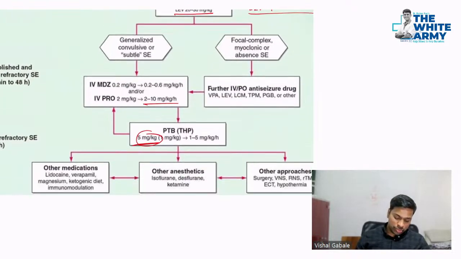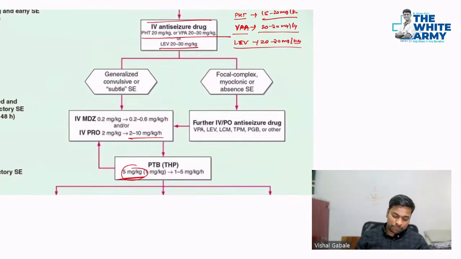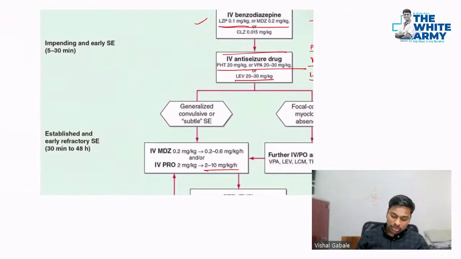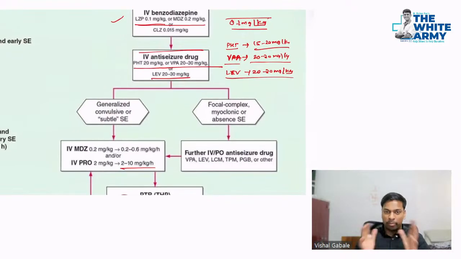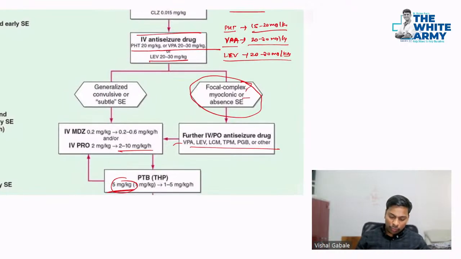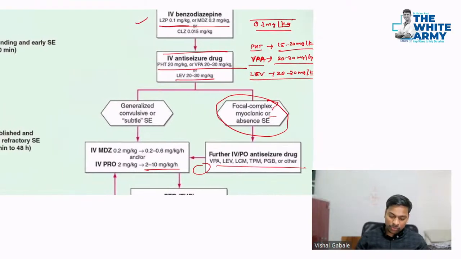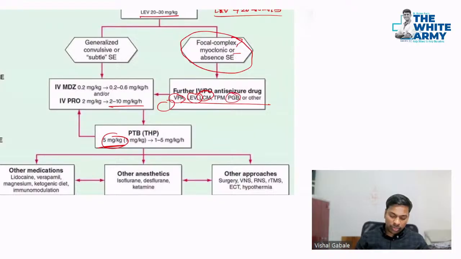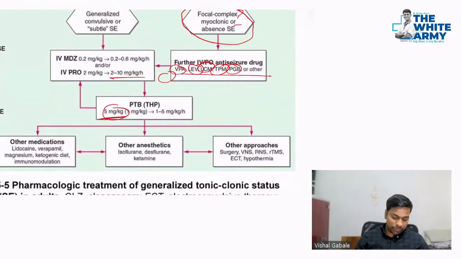Now after giving the benzodiazepine and the anti-seizure drug, suppose you are able to make the diagnosis, whether it is a focal complex seizure, myoclonic seizure or absence seizure, then you have to further give medicines like valproate, levetiracetam, lacosamide, right? So all these drugs can be tried. Pregabalin, etc. can also be given.